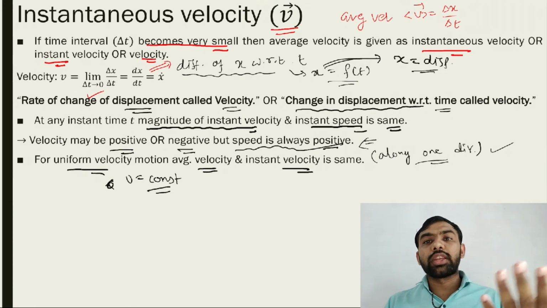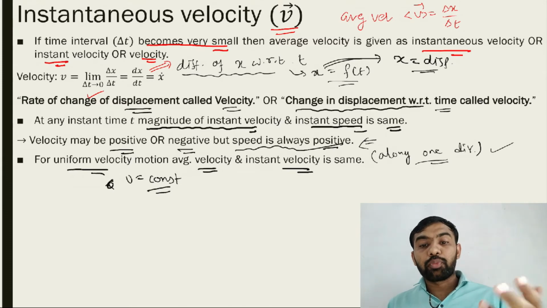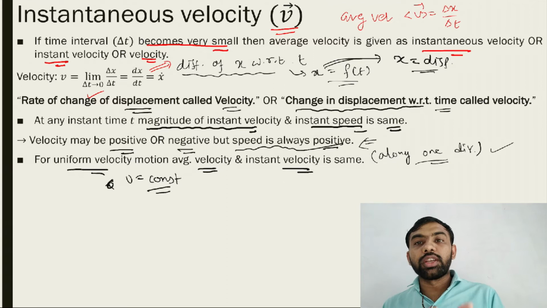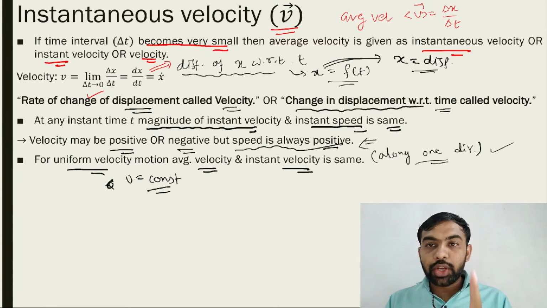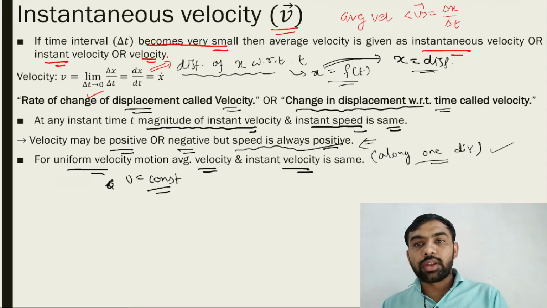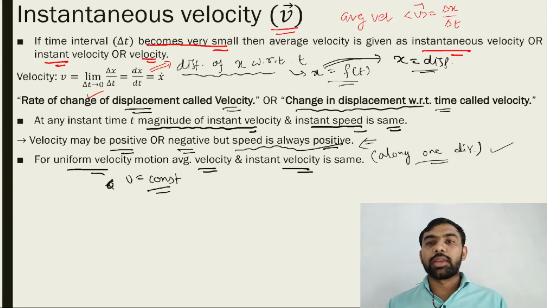Here velocity is considered constant, which in two dimensions also means the direction does not change, but we will discuss that later. What is the meaning of velocity constant? So all of you must note the second thing. The magnitude of speed and magnitude of velocity are the same at any instant, and for uniform motion, velocity and average velocity are the same. It does not change.